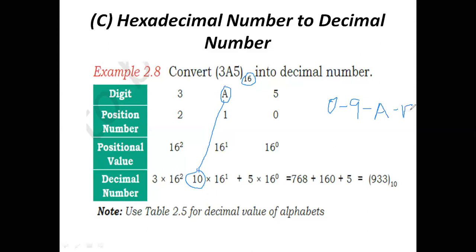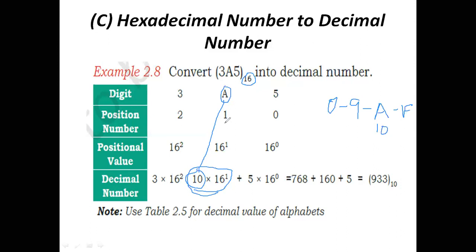And the A value is indicated as 10. So A we are indicating as 10 into 16 power 1. Here we are not multiplying A into 16 power 1; instead of A, we substitute the value 10.